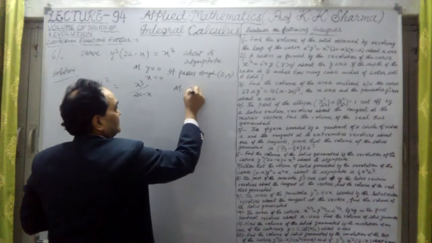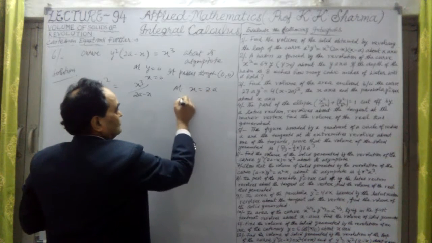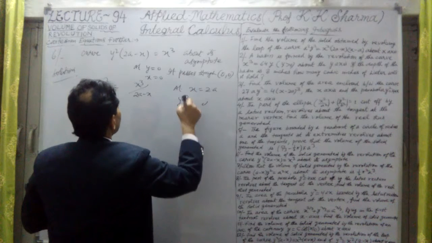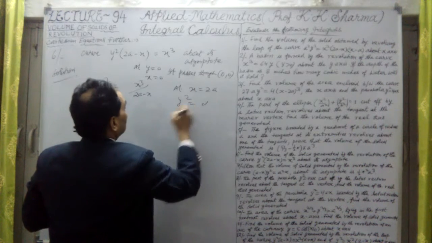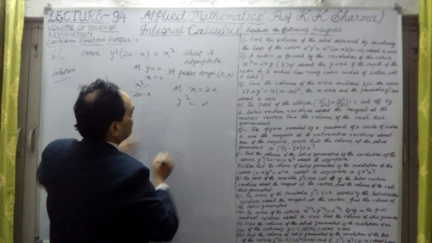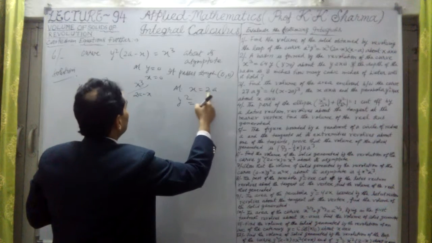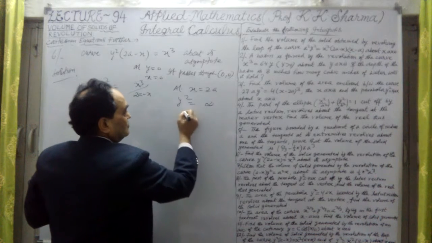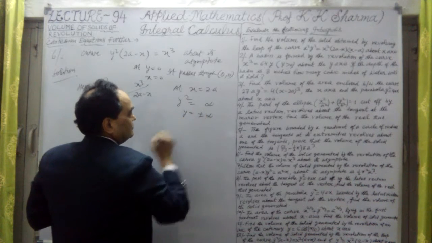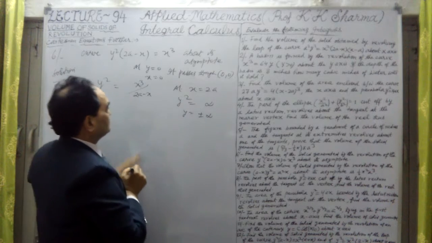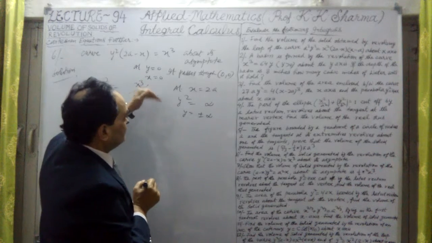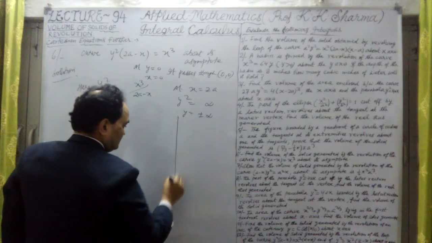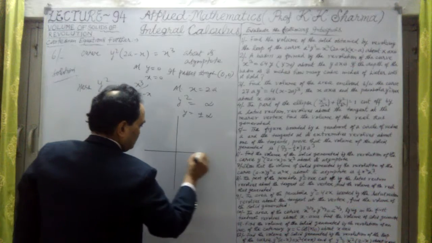At x equal to 2a, y square is something upon 0, which is infinity, and that means y equal to plus minus infinity. It means the curve is of this kind. Let me draw the curve here.